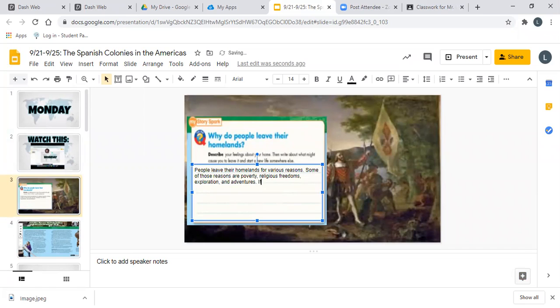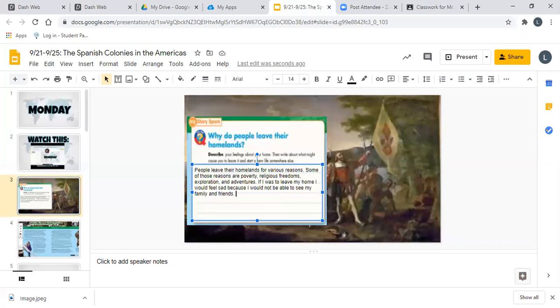So if I was to leave my home, I would feel sad because I would not be able to see my family and friends. You see how I wrote 3 sentences and they're all complete sentences beginning with capital letters and ending with punctuation marks.